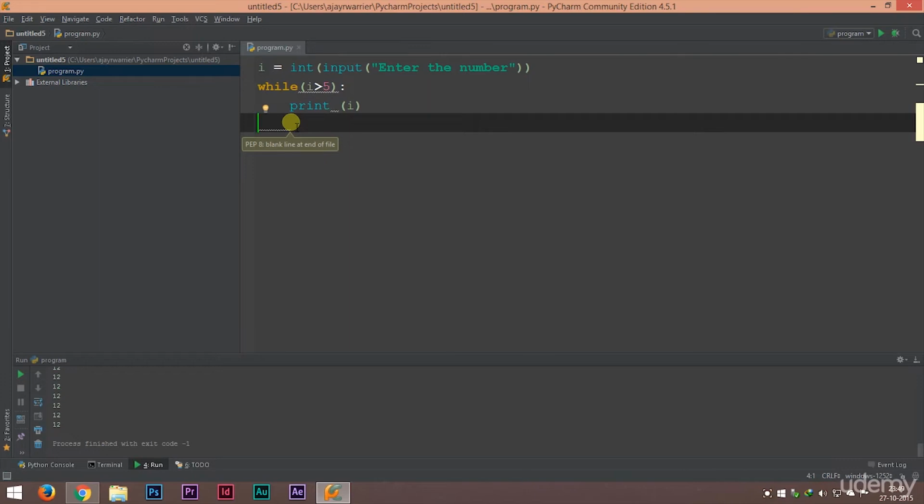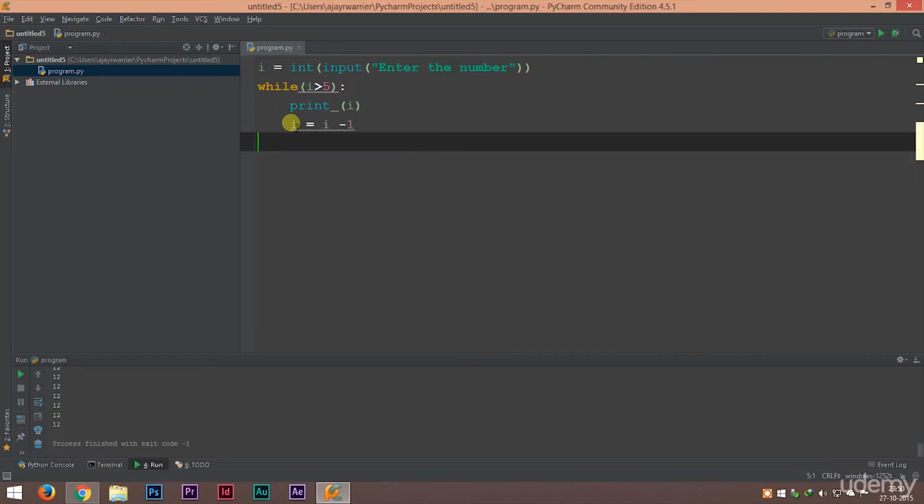Yes, of course 10 is greater than 5. So that condition will always be true because we are not decreasing or increasing the value of I. So it will keep on getting executed again and again, and there is no end to this program. So this is called an infinite loop. An infinite loop happens when the loop condition is always true.